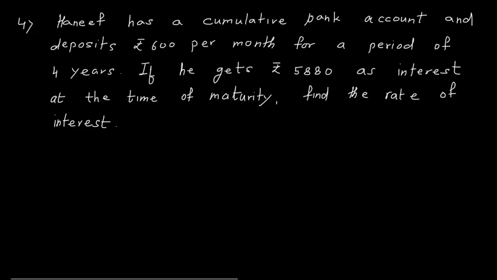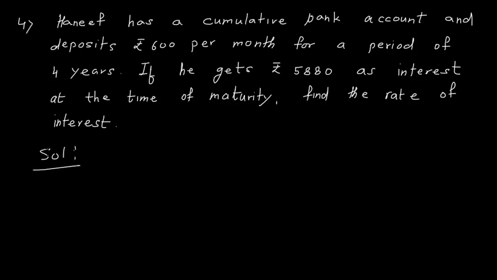The fourth problem is Hanif has a cumulative bank account. Now what is a cumulative bank account? It is nothing but a recurring account. So Hanif has a cumulative bank account and deposits rupees 600 per month for a period of 4 years. If he gets rupees 5880 as the interest at the time of maturity, find the rate of interest. Okay, so a different type of problem.